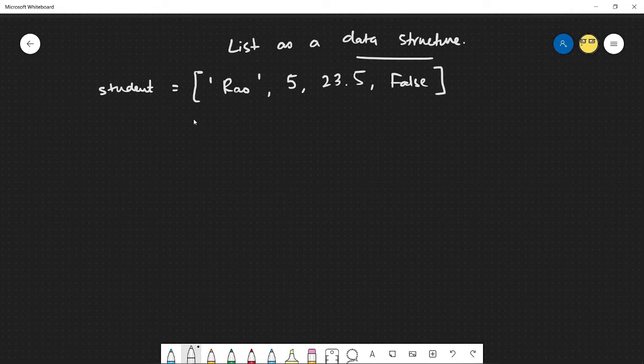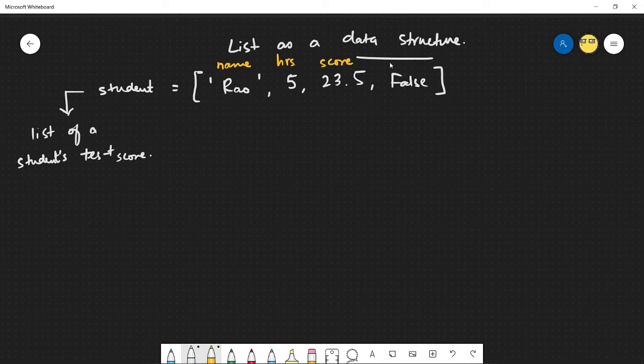So right away, this is a data structure because I'm able to store multiple pieces of information from multiple data types in a single list variable. And then I could go high level and say that this is a list of a student's test score, where let's say this was the name, this is the number of hours they studied, this is the test score they got, and this is if they passed or not. So false means they failed.